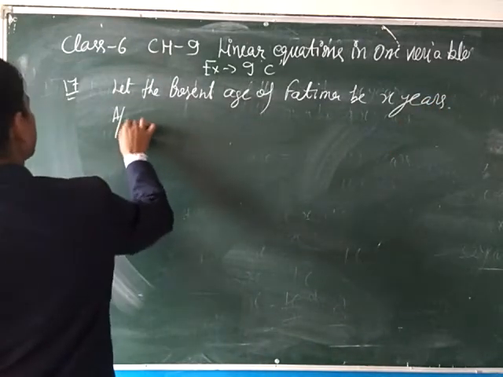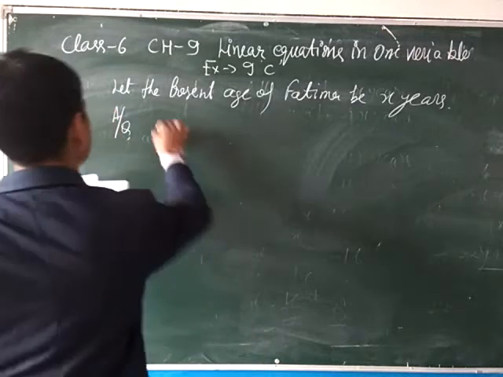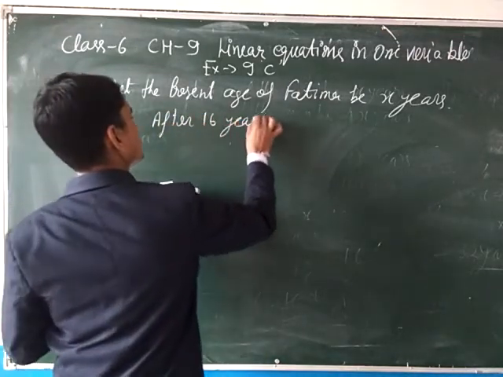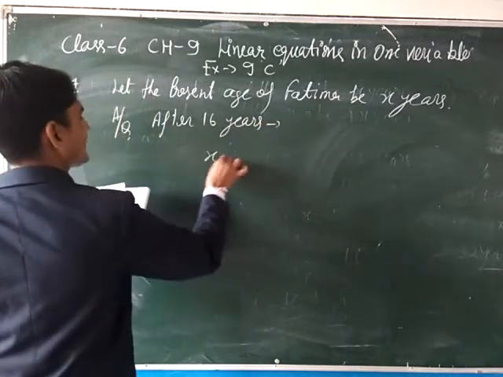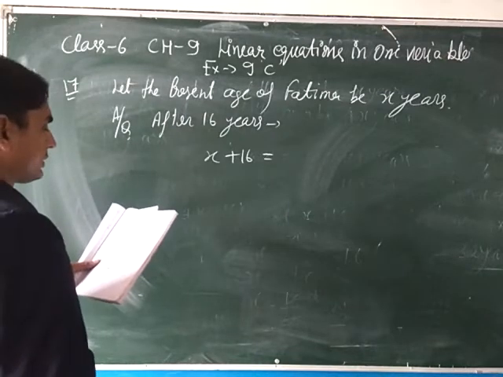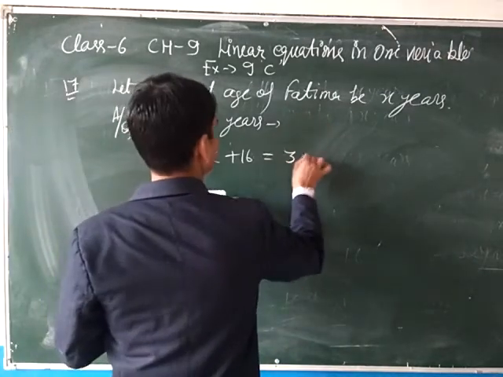According to the question, after 16 years, x plus 16, and 3 times her present age, so 3x.